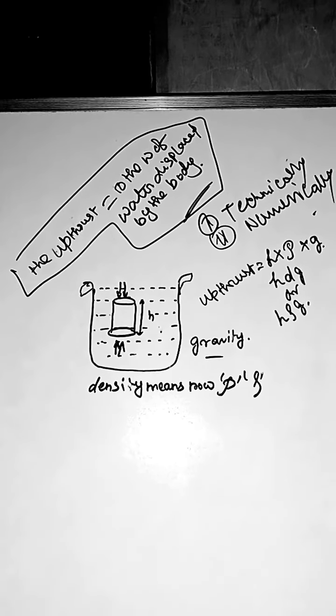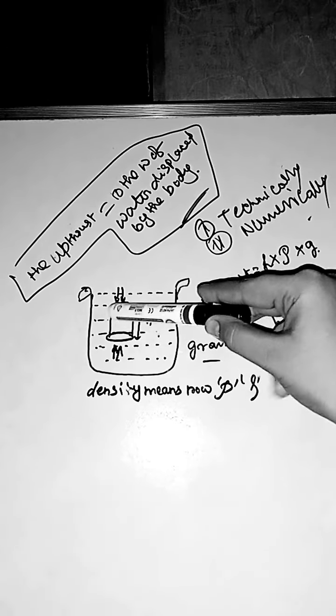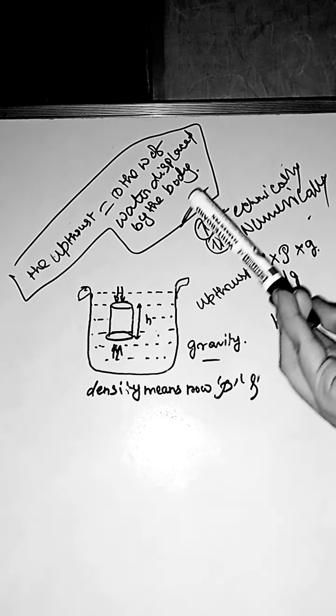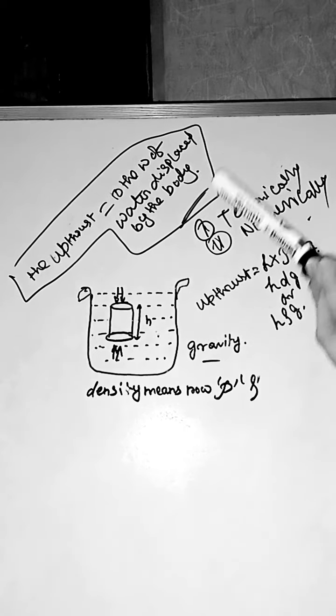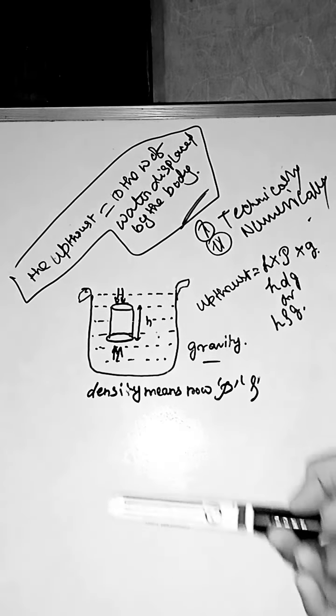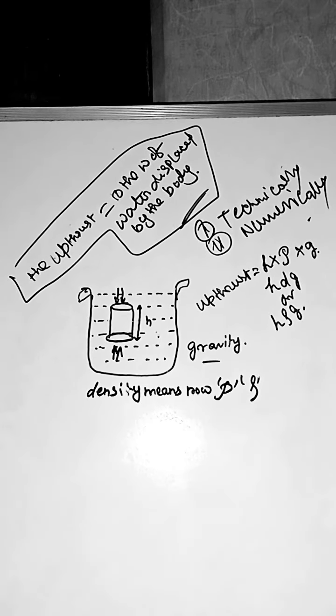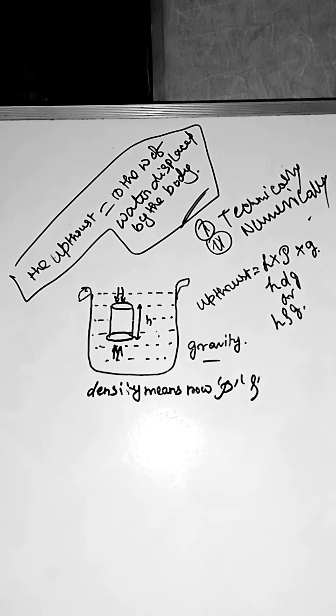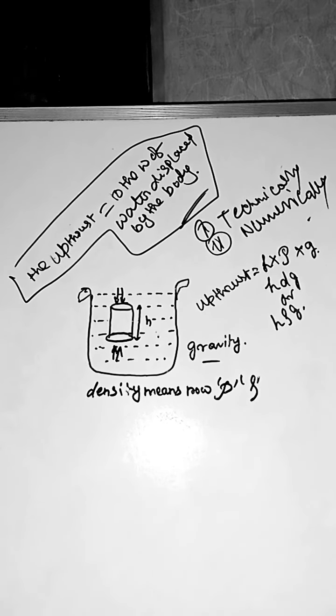It means the weight of the body is equal to the weight of the water displaced by this object. This is from the technical side, and from the numerical side, how will we calculate it?